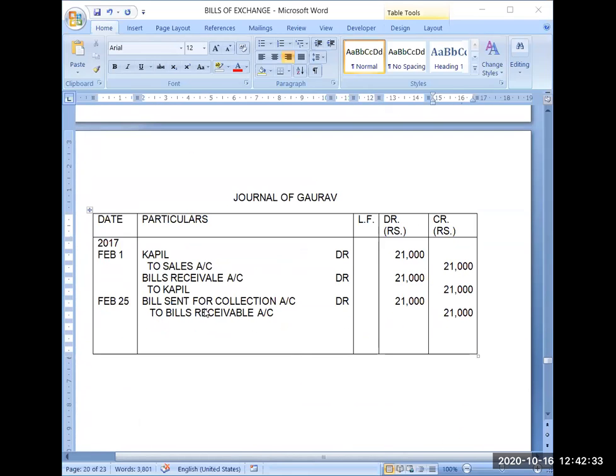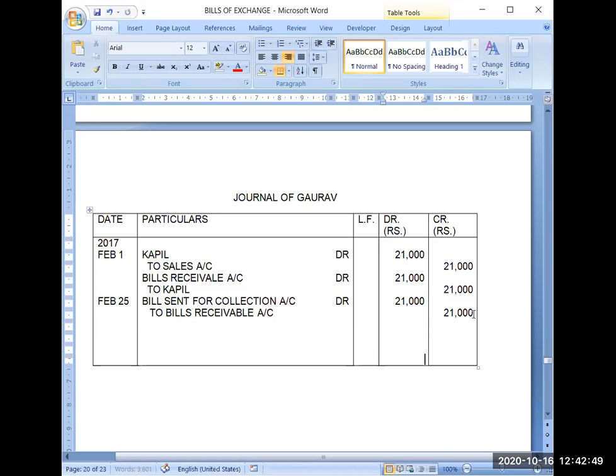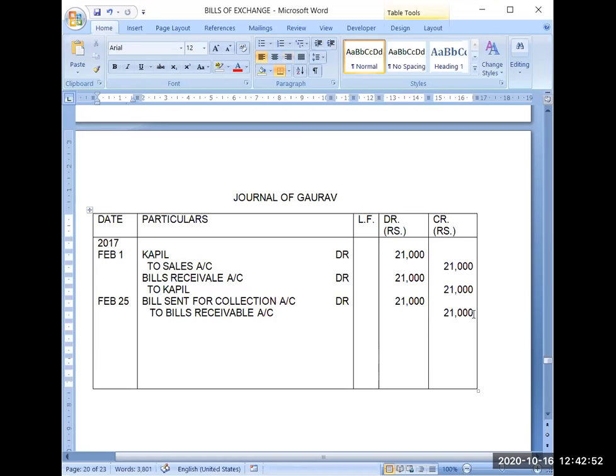Now, when you sent the bill for collection, you made this entry. Now the banker has informed you that the bill has been dishonored. Kapil has refused to make the payment. So on March 4, Gaurav will record another journal entry for the dishonor. How to decide about the journal entry?